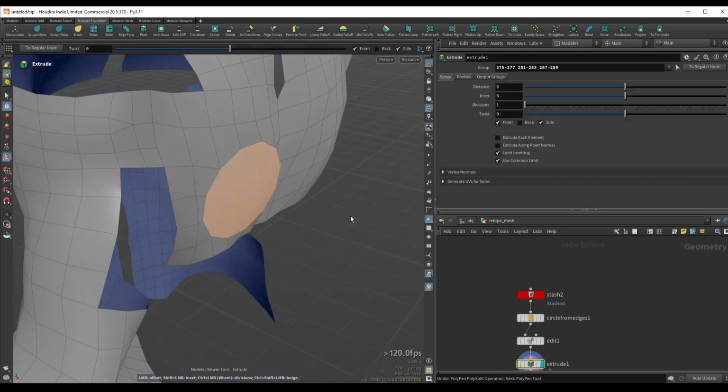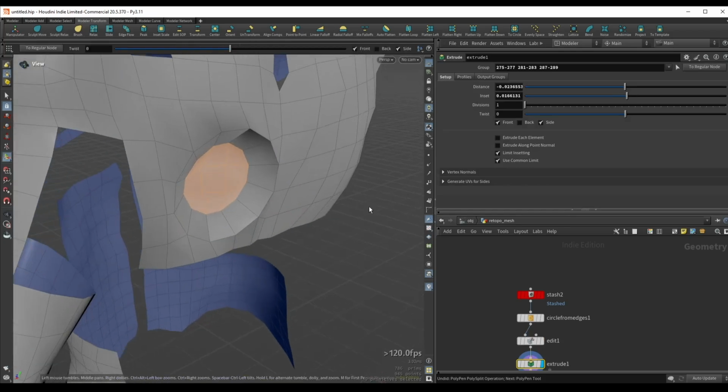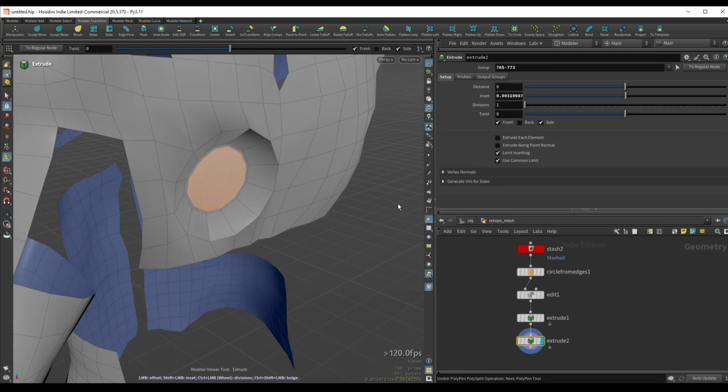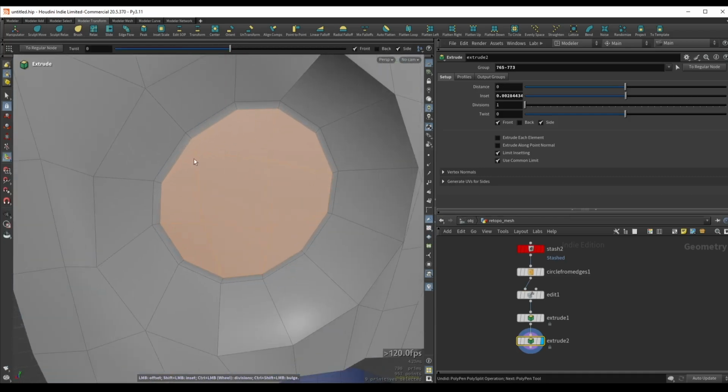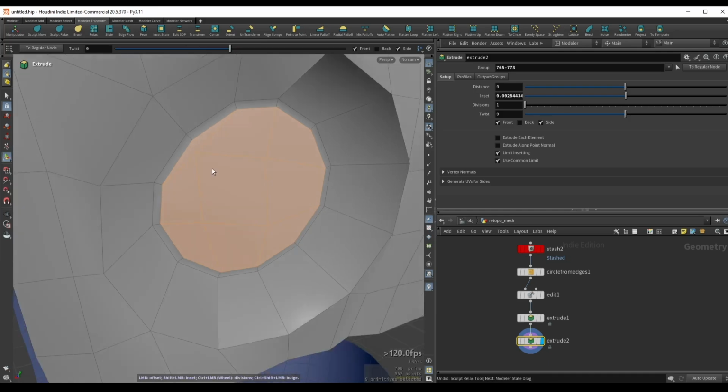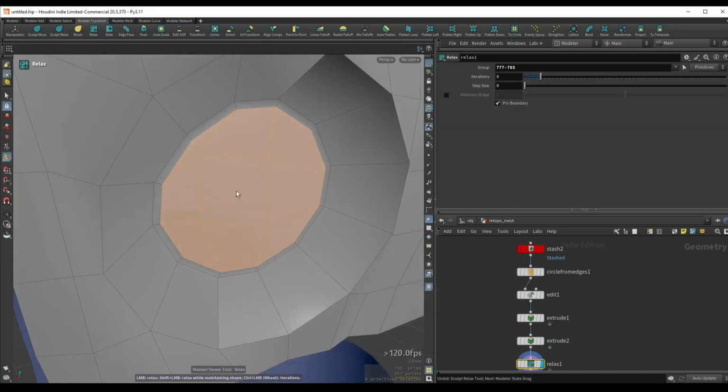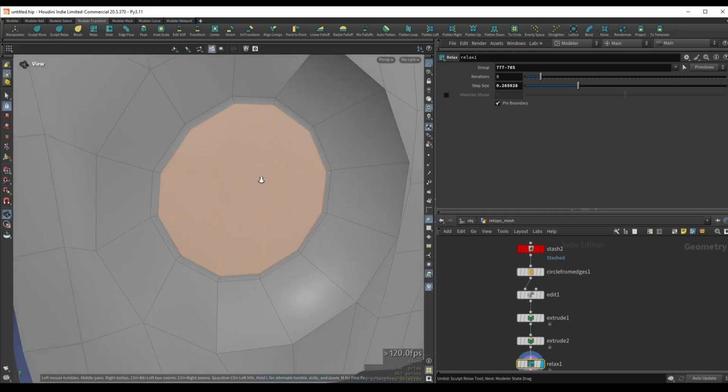We can do Shift F and let's inset this maybe like so. Bring this out, or rather in a little bit. Let's do another Shift F, and holding down Shift will create an inset. We can see that there's kind of a pinching going on over here. So I can press Shift R and this will relax. If I click drag now, this will relax our polygons. Really, really helpful as well.